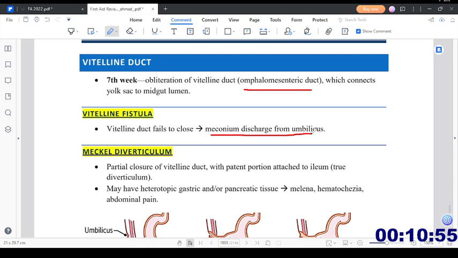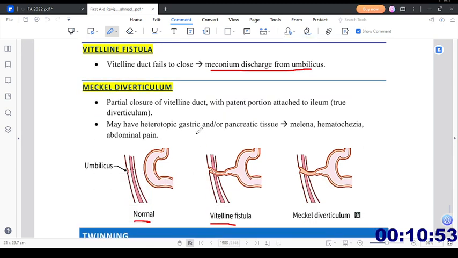And what is Meckel's diverticulum? Partial closure of the Vitelline duct with a patent portion attached to the lumen is called a true diverticulum. Why is it called a true diverticulum? Because all three layers of the intestine will be outpouching, including the mucosa, submucosa and serosa. All of them form the diverticulum. So that is called Meckel's diverticulum.